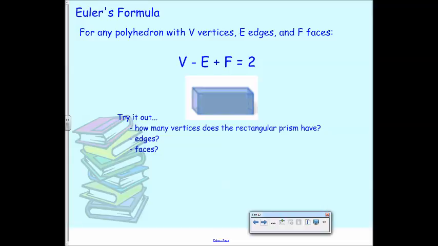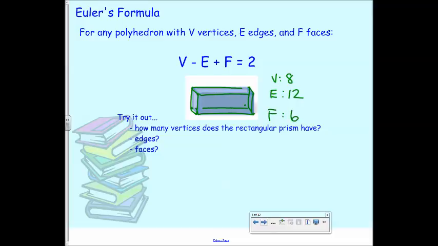So this right here is a rectangular prism. How many vertices does this have? It has 8 vertices. Vertices are the what? The corners. So there's 1 vertex, 2, 3, 4, 5, 6, 7, 8 vertices. How many edges does it have? 11. Almost. So there's 4 here, right? And 4 here. And then how many connecting them? 4. So altogether it would be 12. And then how many faces does it have? 6, because it has the 4 sides and then the 2 ends.